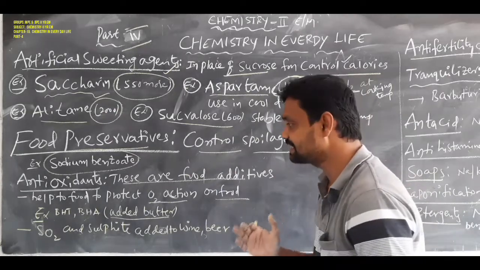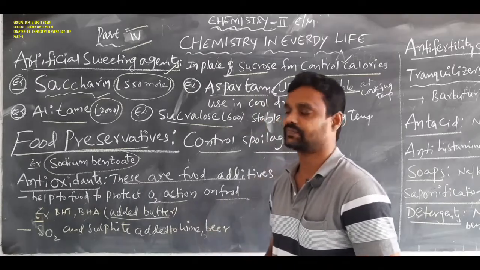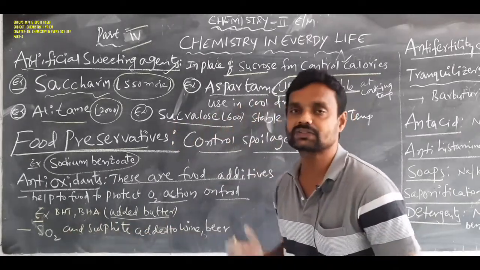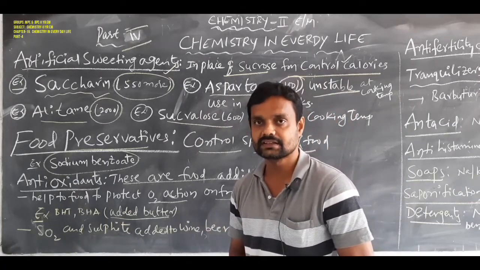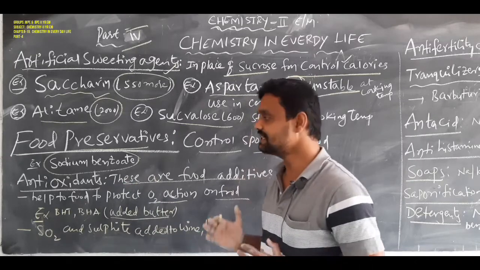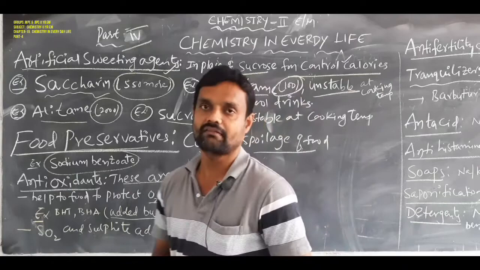Okay students, BHT, BHA is used where? In butters. Similarly, sulfur dioxide and sulfonate can be added to wine or beer as antioxidants. So this is the meaning of antioxidants and preservatives, with some examples.